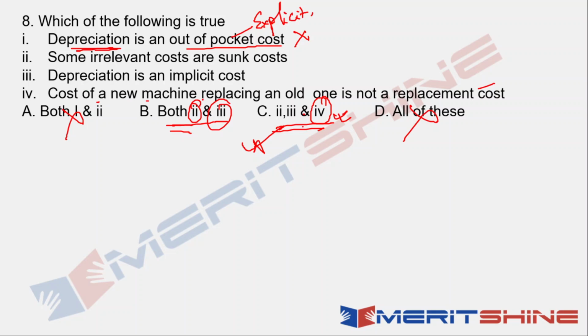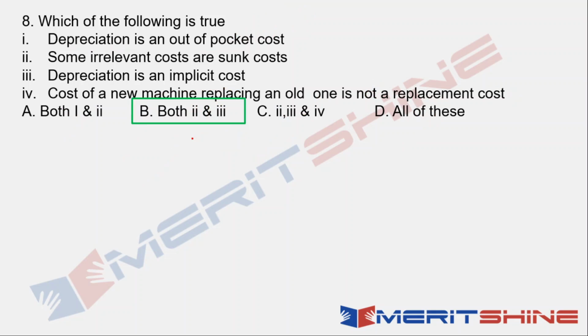Cost of a new machine replacing an old one is not a replacement cost. It is definitely a replacement cost, because a new machine replacing an old one is the definition of replacement cost. So the fourth one is eliminated. So C is also eliminated, and you are only left with B, which would be the answer. So B is the answer in this case. To answer this question, you do not even need to read 2 and 3. But we will read them so that we are sure of it. You don't need to do that in the exam.